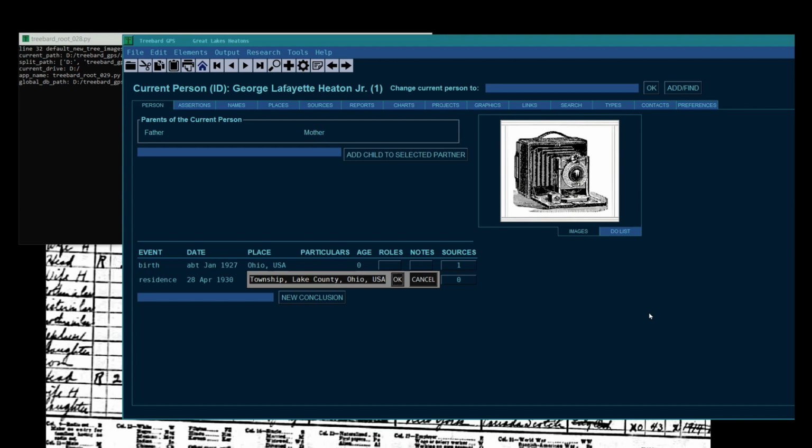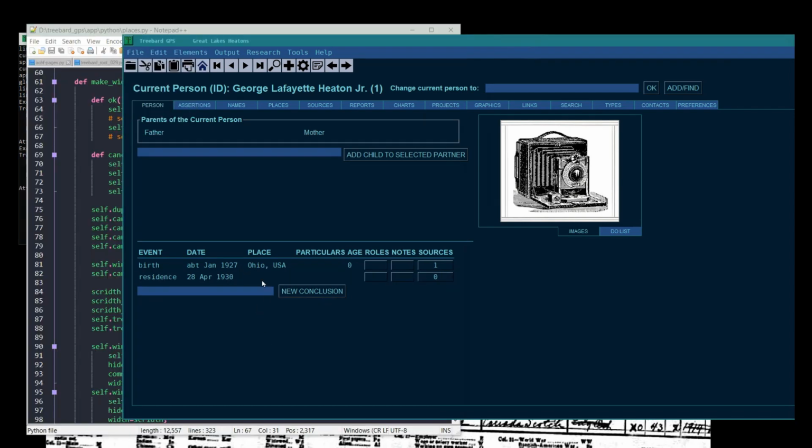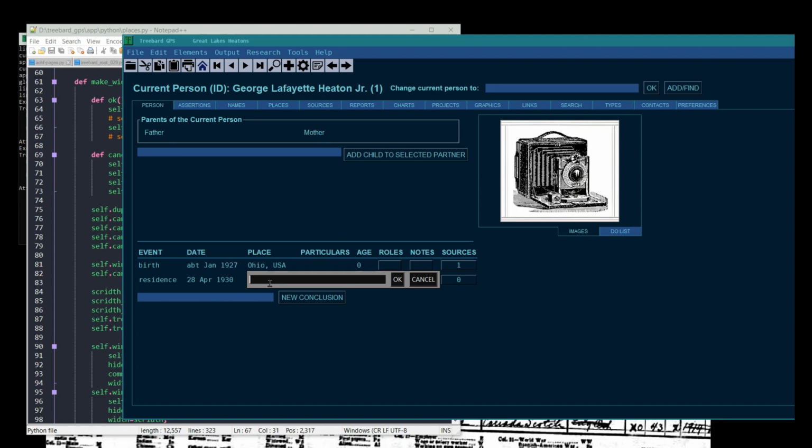Now we have no places. This is our first place in this tree. New place named Ohio. Well, what do we got? A place. We've already got a place number 2. I don't know how that happened, but it's obviously going to be the right place. USA already in there. I don't know why that's there. See if this autofills now, just for the fun of it. Yep. See, that worked good. See, it broke the line. It's 2 lines now. Madison Township, Lake County, Ohio.